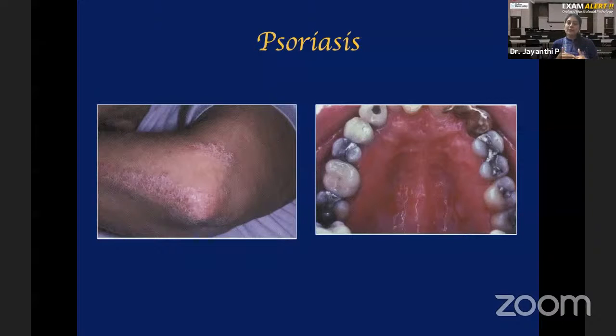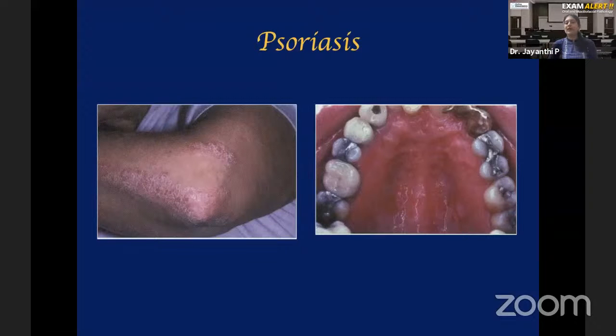The epithelium from the basal layer will differentiate. It will become the spinous layer. From spinous, it will differentiate and become the granular layer. From the granular layer, keratin is produced. This process is called epithelial turnover rate. There is a time for that. For example, in the gingiva, the time taken for this entire process is around 20 to 25 days.